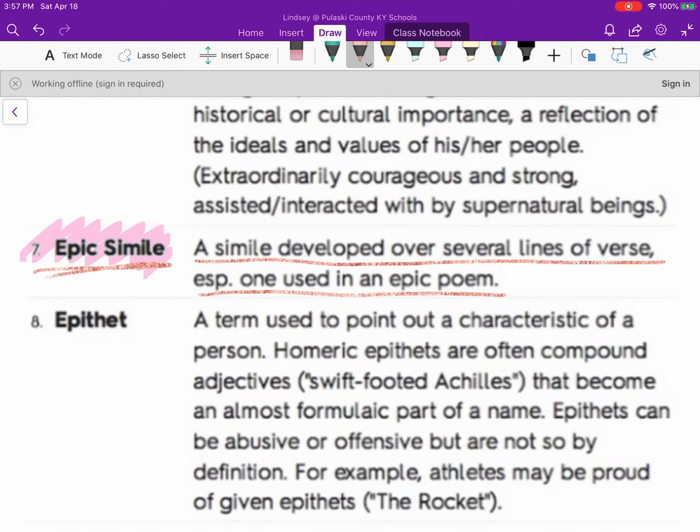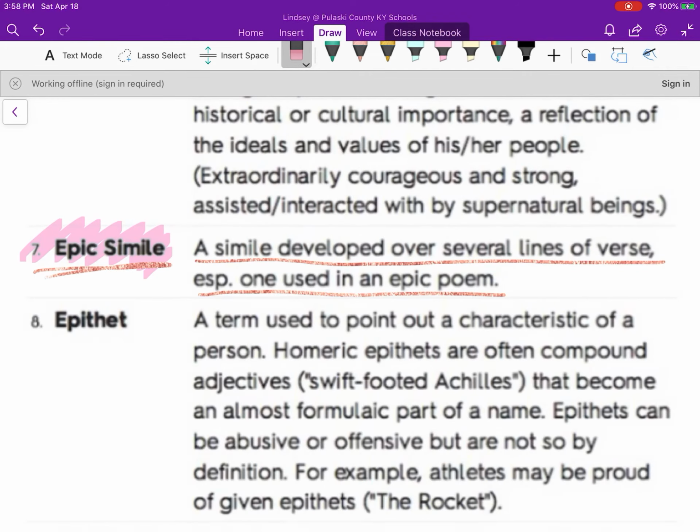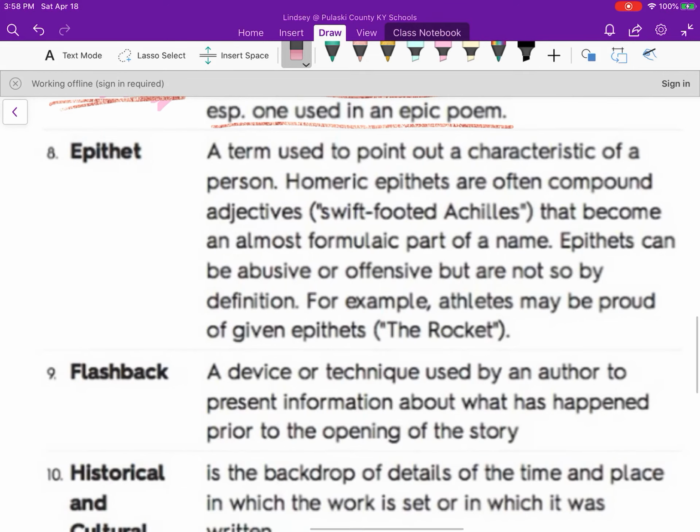Now, a simile uses like or as. You're not going to see the words like and as over and over, but you're going to see maybe this: here are 12 lines, this, like, and then some more lines. You also may not see this word because it's in an older type of language, but basically it's a long comparison, okay? And we'll try to find some as we read, and if we don't, we don't. Epithet.